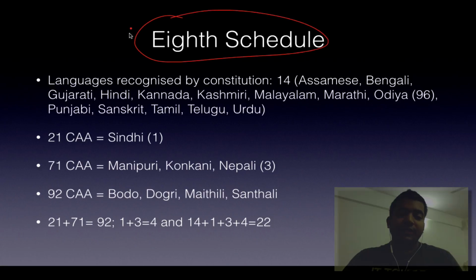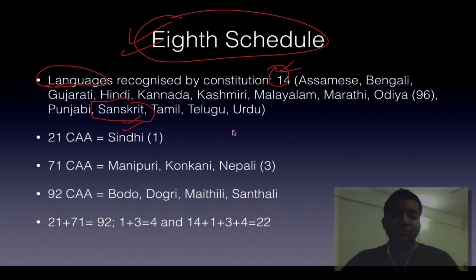Then we have the 8th schedule. 8th schedule, obviously I told you 8 is gate. There is a gate on borders and people are fighting or writing which language they use. So the 14 languages were recognized earlier. They are Assamese, Bengali, Gujarati, Hindi, Kannada, Kashmiri, Malayalam, Marathi, Odia, Punjabi, Sanskrit, Tamil, Telugu and Urdu. The minimum speakers are of Sanskrit. Less than 0.1% of the population knows Sanskrit now, and even the state is the same. Odia, remember it is not Uriya, because the 96th Constitutional Amendment Act changed its name from R to D, R and D.